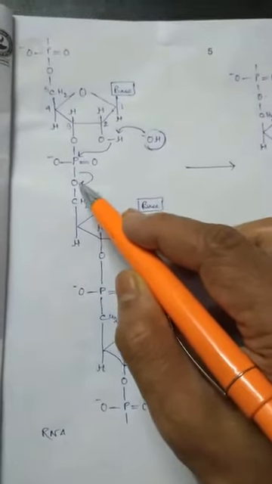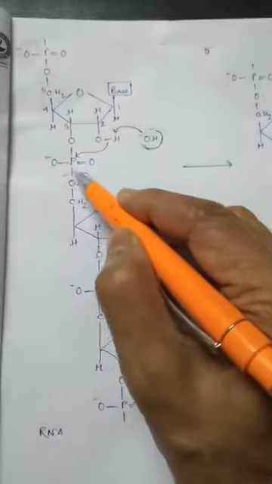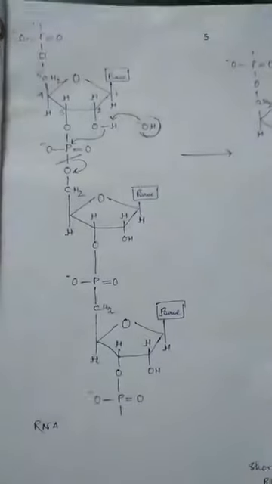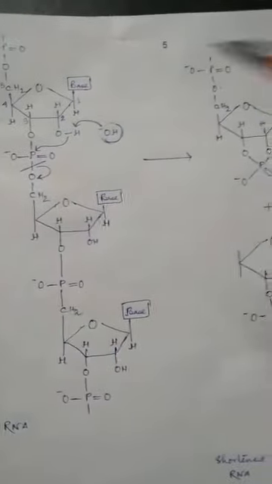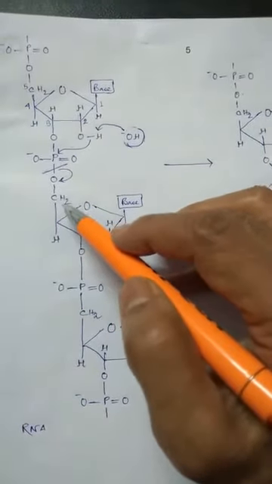So ultimately it results in the breakdown of this phosphodiester bond.